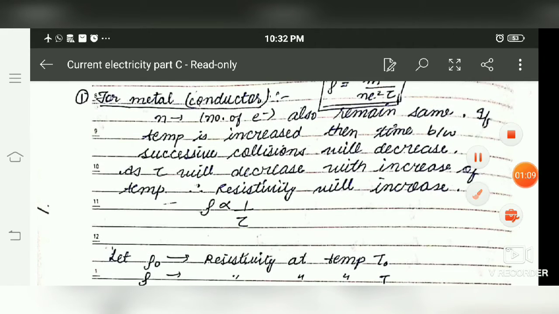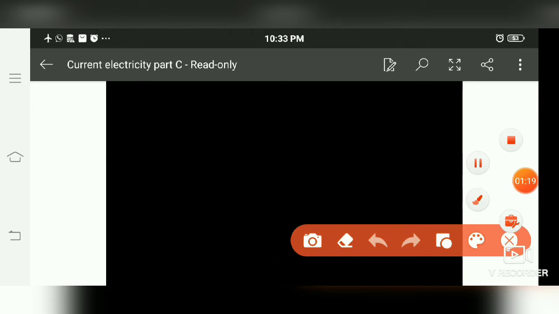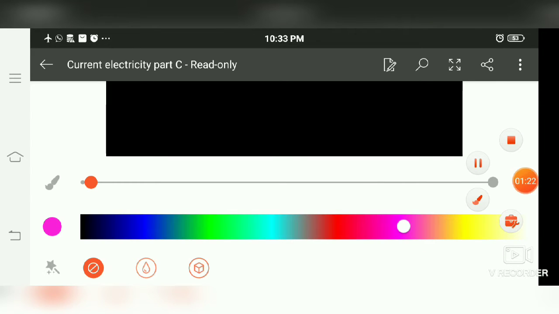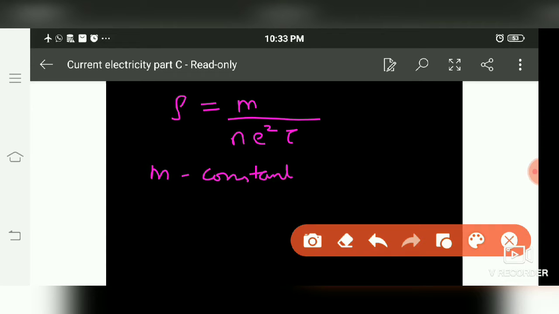For conductors and metals, the number density remains the same. Taking the formula of rho, that is ρ = m/(n e² τ), let's discuss the factors first. Here m is the mass, and the mass of the electron is not going to change, it remains constant. e is the charge on the electron, that also remains constant.